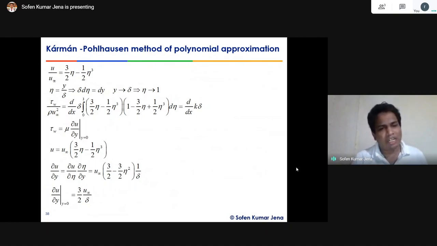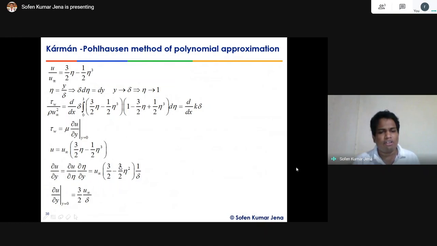the shear stress at the wall equals how much? The shear stress at the wall equals mu into del u by del y at y equal to 0, right? Then here, what you do? You take u equals u infinity times the function this time and differentiate with respect to y, right? So del u by del y, again, has this similarity parameter. Once you differentiate with respect to y, first we differentiate the function with respect to eta, then eta with respect to y. This is the basic chain rule, okay?